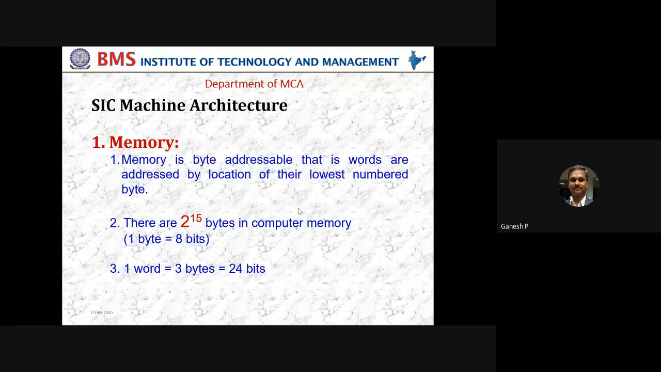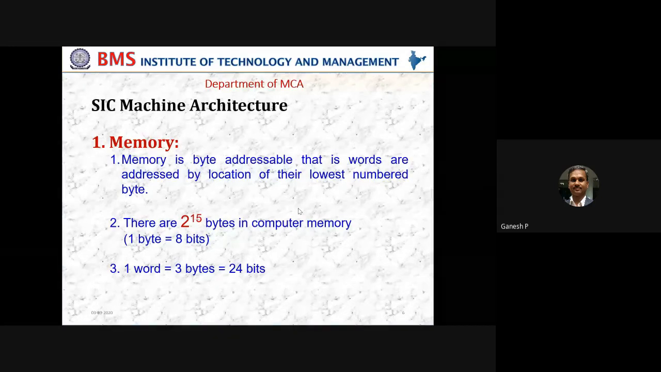That means the total size of SIC machine memory is 2 power 15, meaning that I can have at any point of time 32,000, that is 32,768, whatever you said, so many address locations or so many addresses can be considered at a given point of time. That is the idea behind the memory. So 2 power 15 means 32K addresses or 32 kilobyte size of the memory.